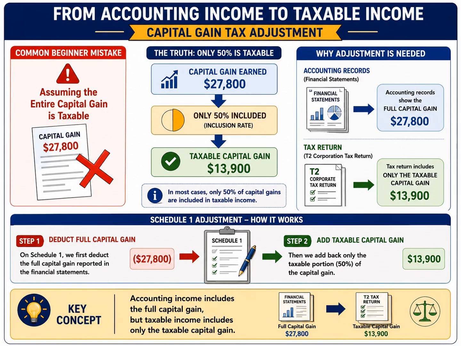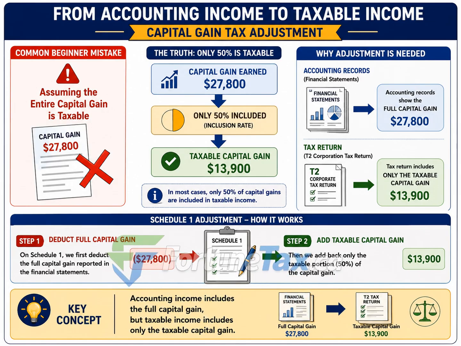The process is shown at the bottom of the slide. Step 1 is to deduct the full capital gain that was included in accounting income. In this example, we remove $27,800. Step 2 is to add back only the taxable portion of the gain. Here, that amount is $13,900. By making these two adjustments, we convert accounting income into the correct amount for tax purposes.